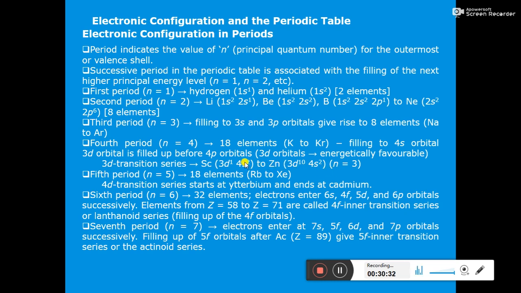So from potassium to krypton, the last electron enters the fourth orbit, but within that there is the 3d transition series from scandium to zinc, in which the last electron enters the third orbit.